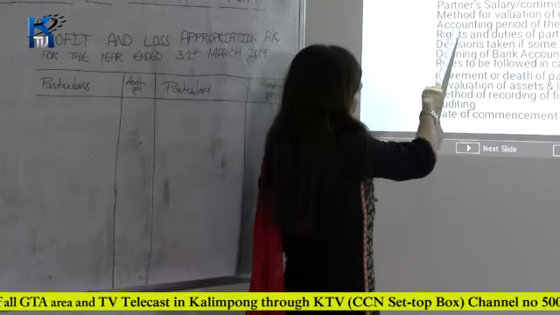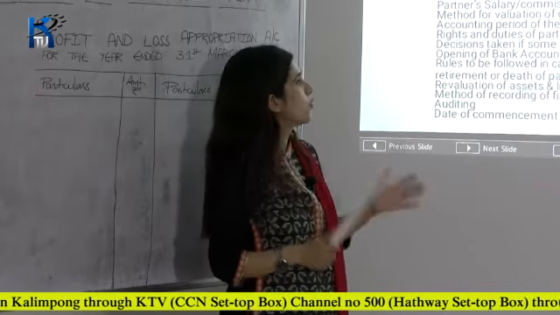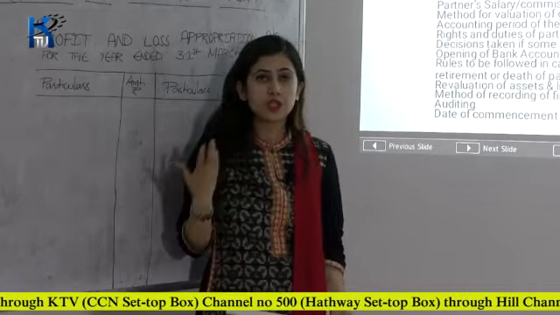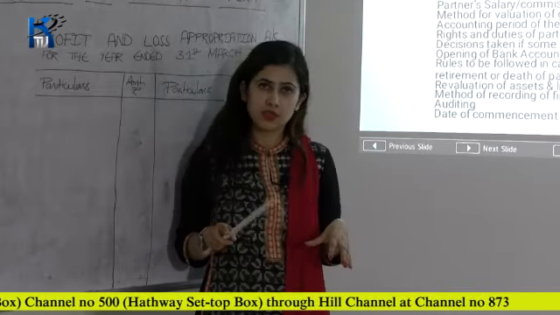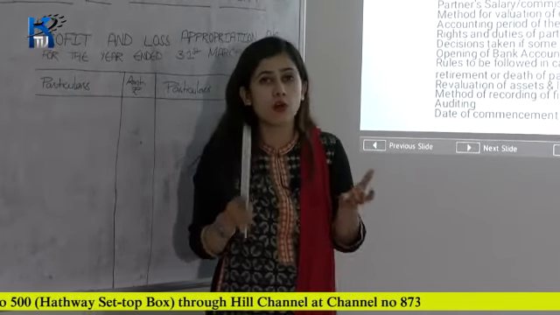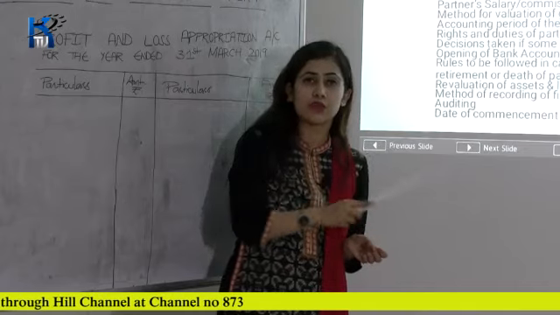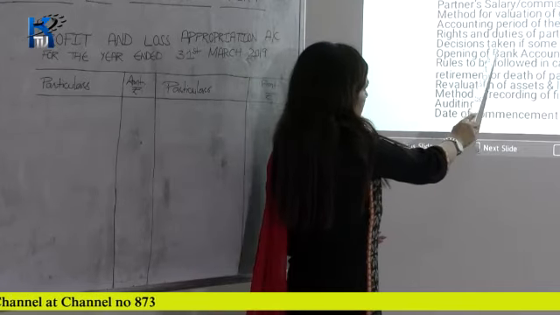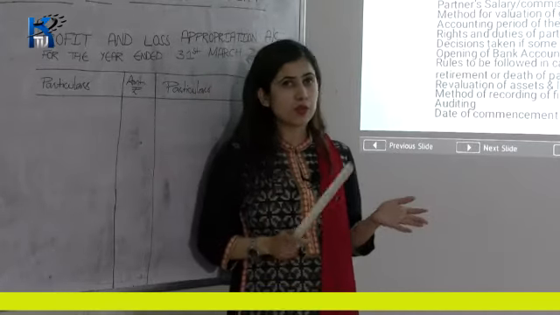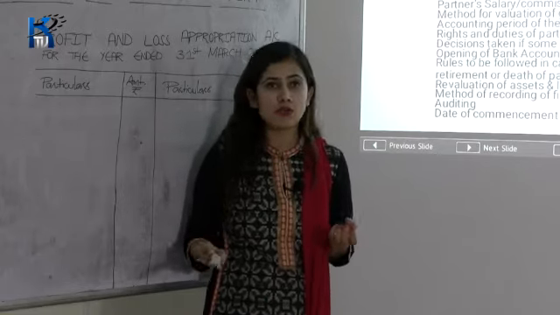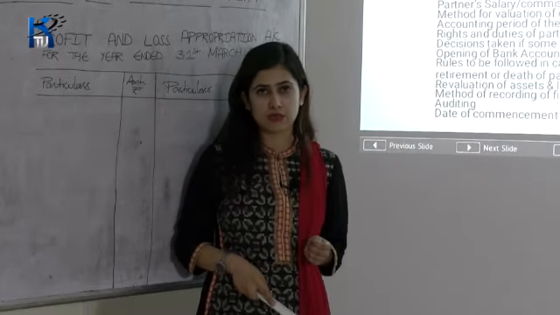Now let's do the next one, that is your rights and duties of partners and how disputes will be settled. So rights of a partner, duties of a partner, you have to mention in the partnership deed, and then if any disputes arise in the partnership, how to solve those disputes. Okay, if any conflicts arise, then how to settle the disputes, you have to mention that also in the partnership deed. Decision taken if some partner becomes insolvent. Insolvent means bankruptcy. Okay, if a partner becomes insolvent or bankrupt, then what are the decisions to be taken? That also you have to mention in the partnership deed.